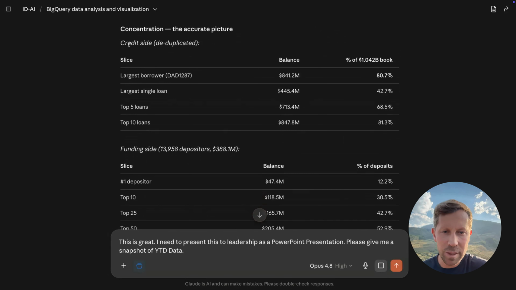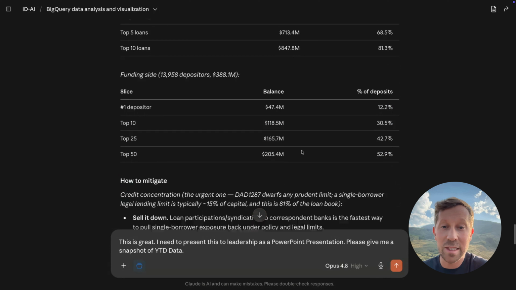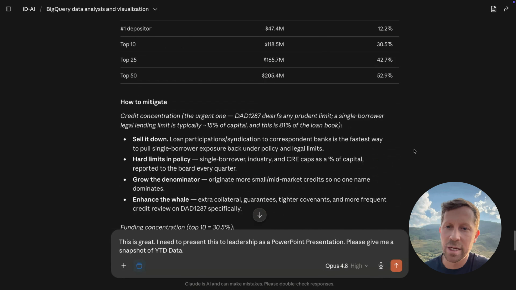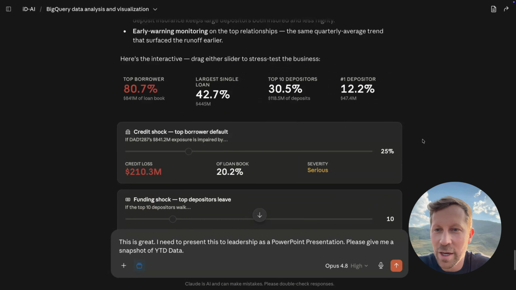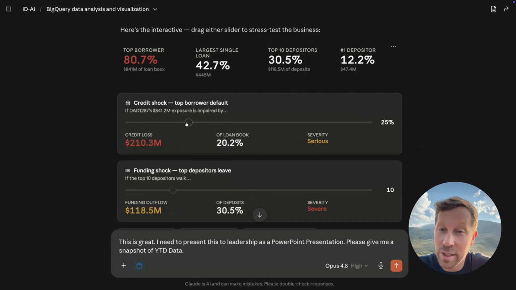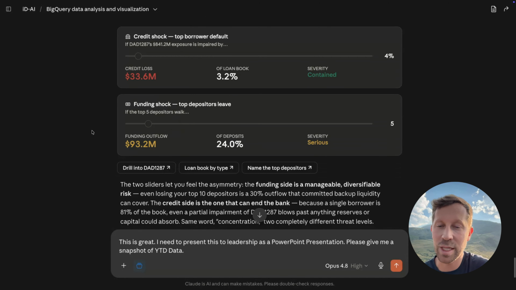I'm going to go ahead and pre-prompt just to keep things moving. I know you guys are watching here. We've got funding broken down. We've got how to mitigate maybe what's going on top 10, 25, and 50 balances and what percentage they make up of those accounts. So our concentration risk. Here's the actual view I want to see. So we've got our top borrowers. Our largest single loan is 42%. That's pretty scary. Let's slide this back and forth just to understand where we need to be contained rather than severe in our risk tolerance. So we broke that down by borrowers default and top depositors that are leaving.